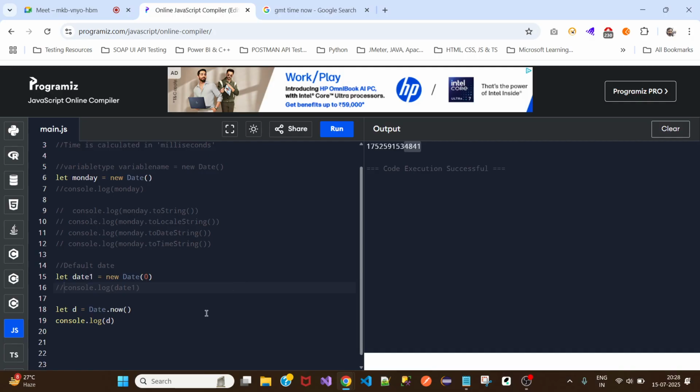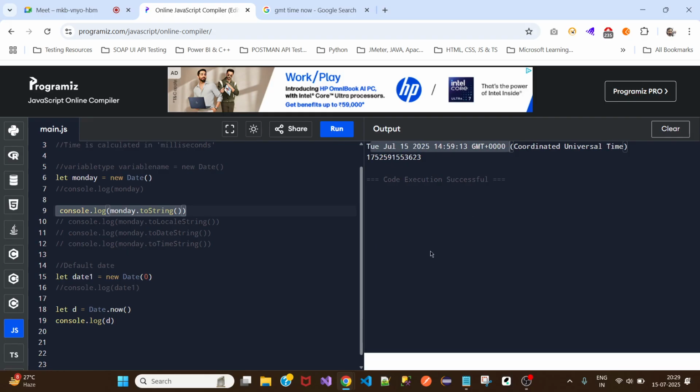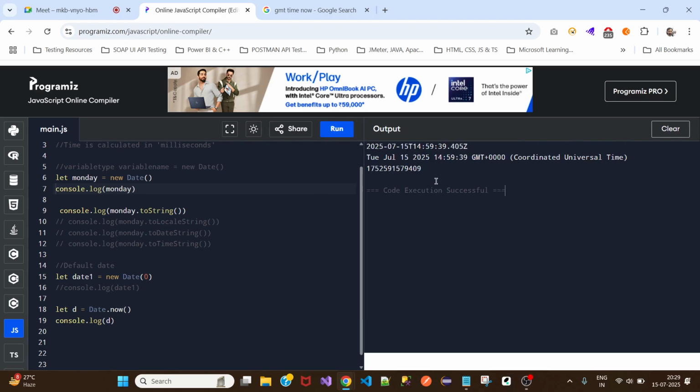By calculating the milliseconds, this is how we get this time. It will calculate the milliseconds each and every time. And whenever we call this date object with some methods, it will see this calculation and then convert it into a readable format. If you don't want a readable format, then it will print it this way.